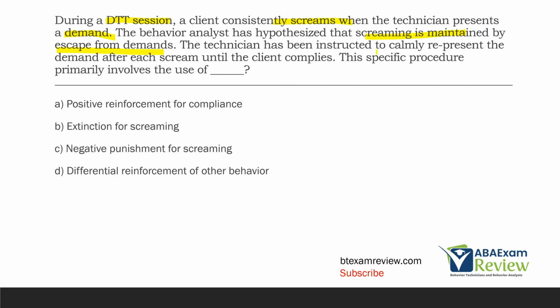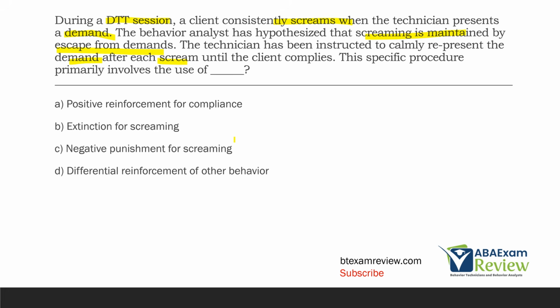The technician has been told to represent the demand after each scream. So is the client allowed to escape? They're not. What the technician is doing is representing the demand. So the reinforcement of escaping, like we talked about earlier, is no longer allowed. It's being withheld. And when we withhold reinforcement, that is extinction procedure.